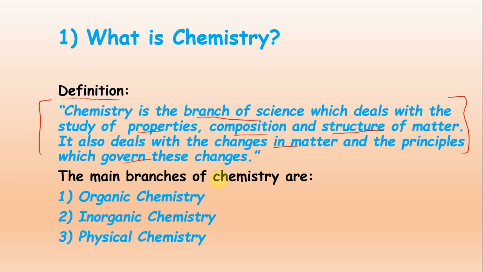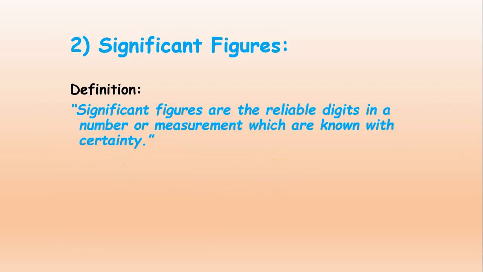Now the main branches of chemistry are these 3. There are 3 main branches of chemistry. One is organic chemistry. There are also other branches of chemistry, but the main branches are these 3: organic, inorganic and physical chemistry. The second topic, which is very important, is the significant figures.